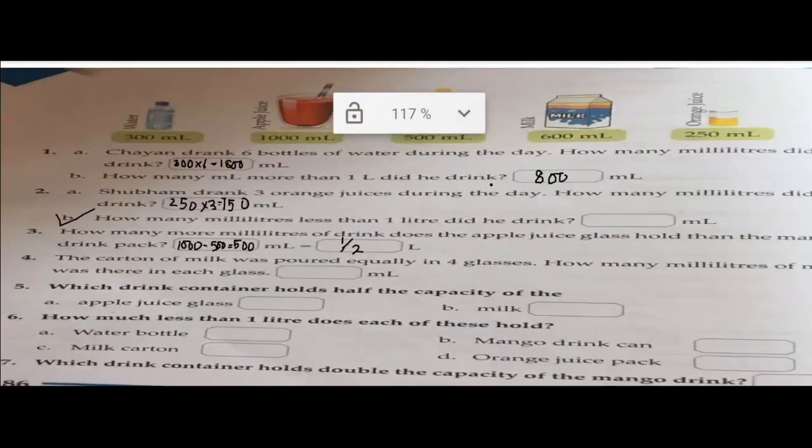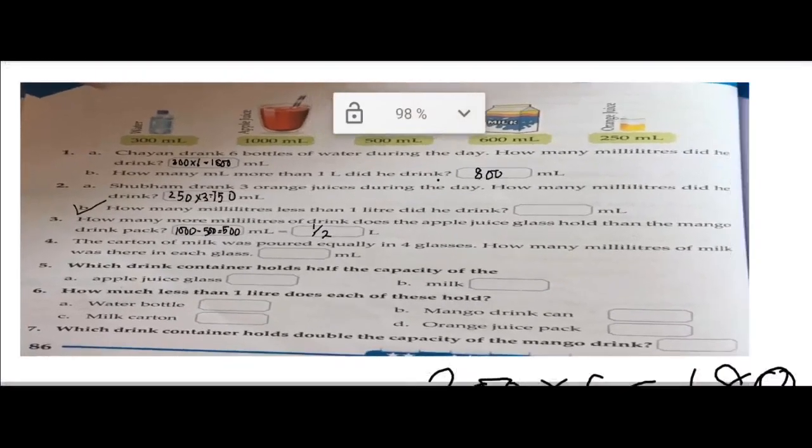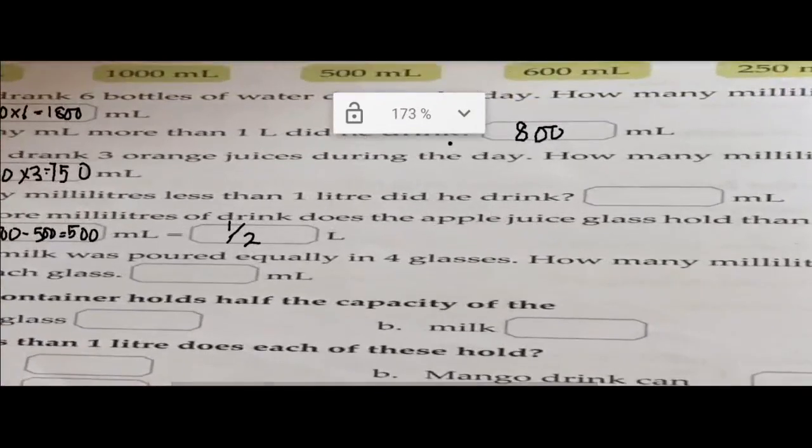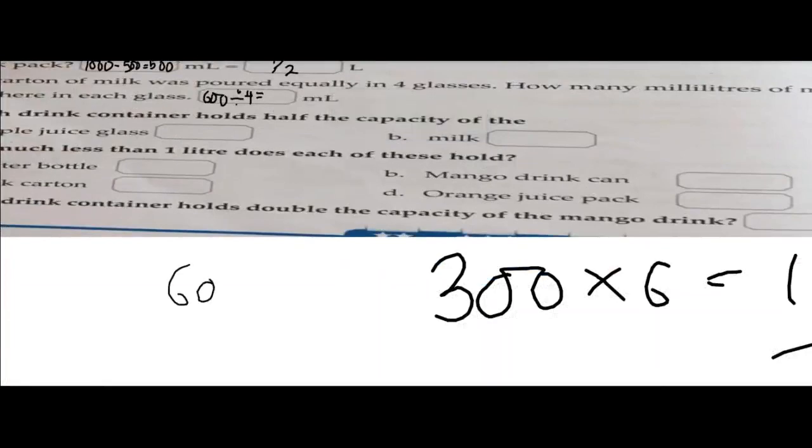The carton of milk was poured equally in 4 glasses. You can see there is milk of 600 ml. It was poured equally in the 4 glasses. How many milliliters of milk were there in each glass? Now here you have to divide 600 by 4, because we are pouring the carton of 600 ml of milk in 4 glasses. So let us start dividing.